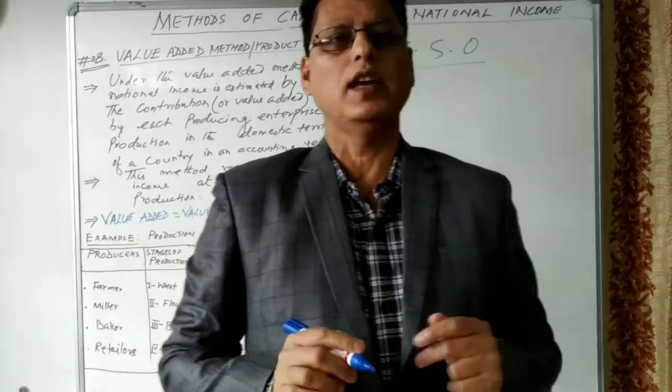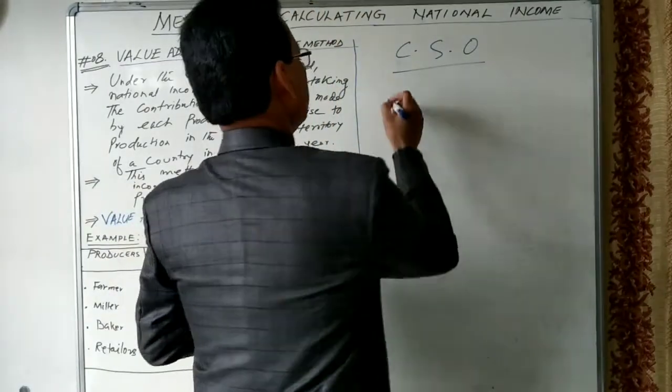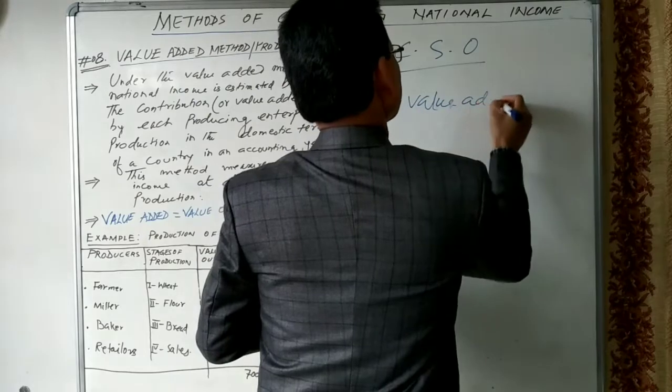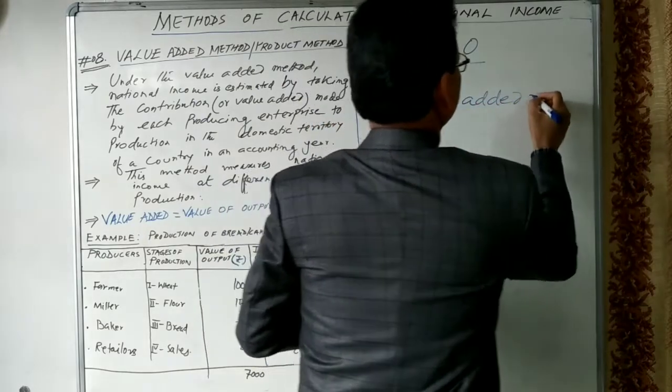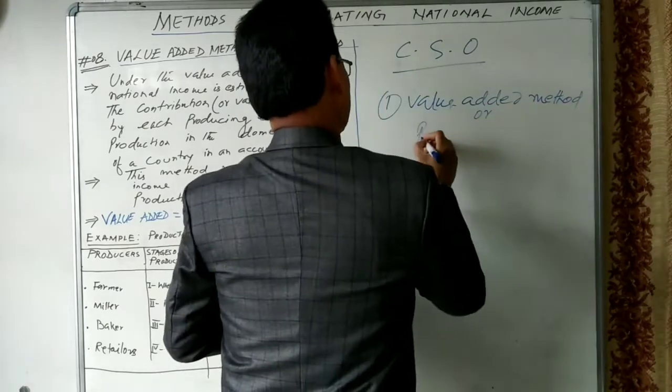This organization uses three methods. Let us see what the three methods are. First one is the value added method, which is also known as the product method.